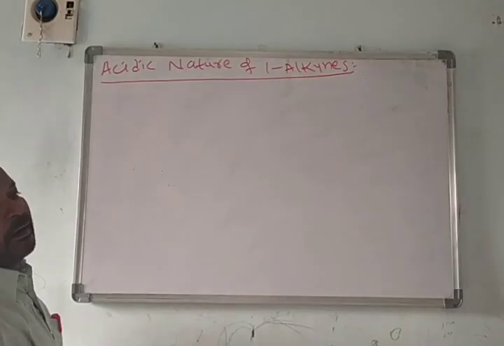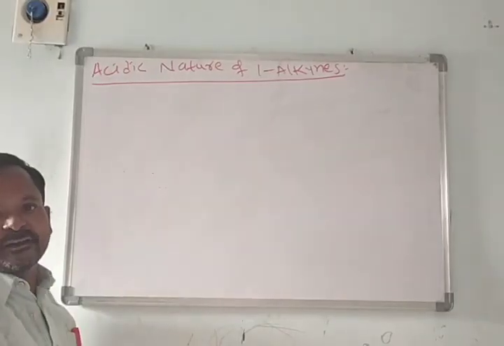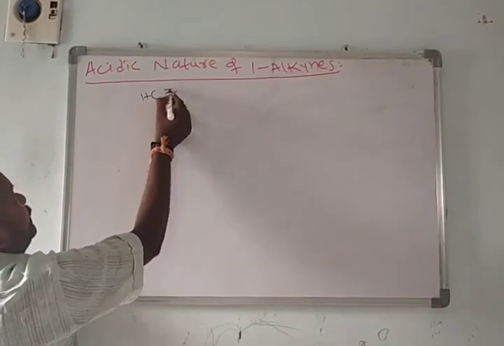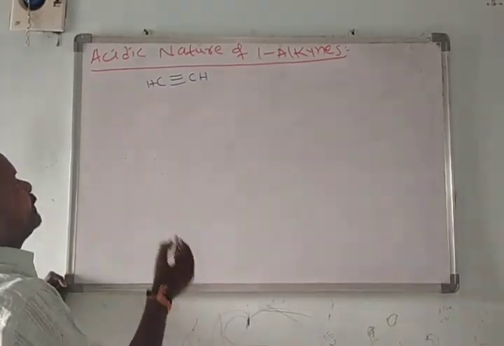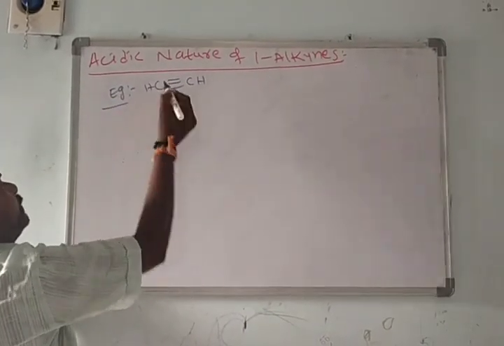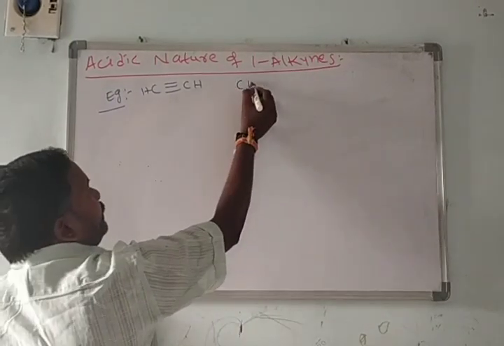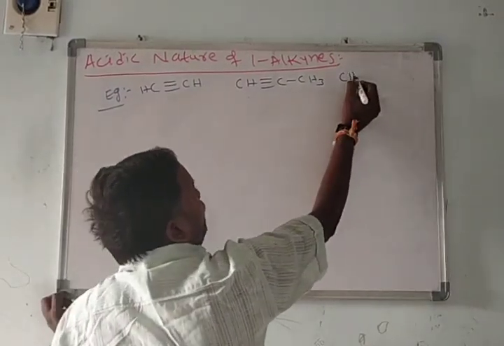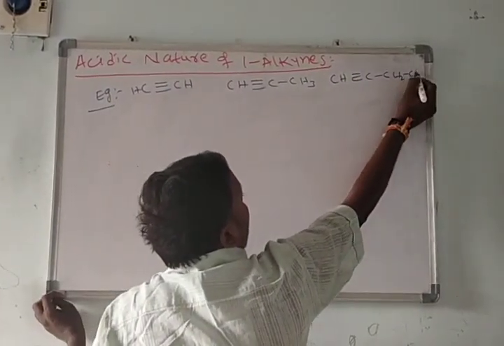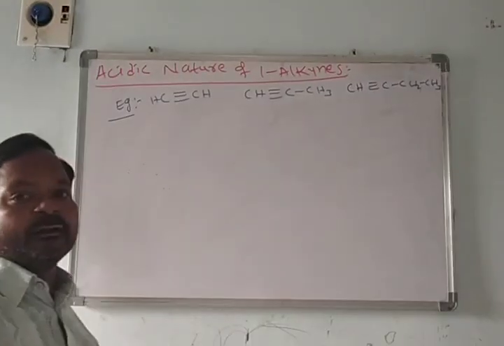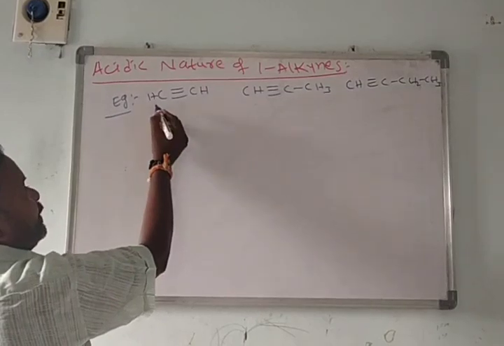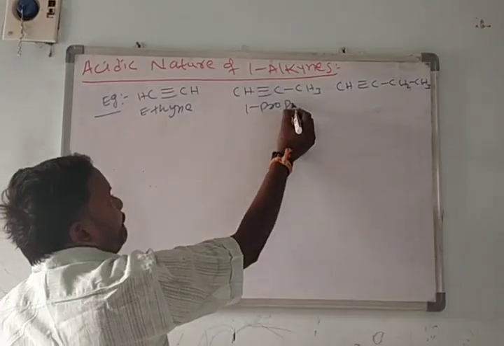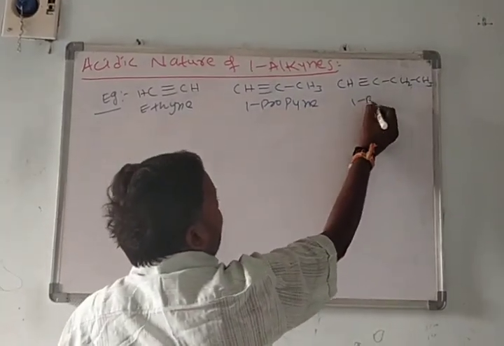What is the meaning of 1-alkyne? The triple bond is present at the first carbon atom in an alkyne. For example, CH triple bond CH, this is acetylene, the best example for a 1-alkyne. 1-propyne is also a 1-alkyne. 1-butyne is also a good example of a 1-alkyne. This is acetylene or ethyne, this is 1-propyne, this is 1-butyne.